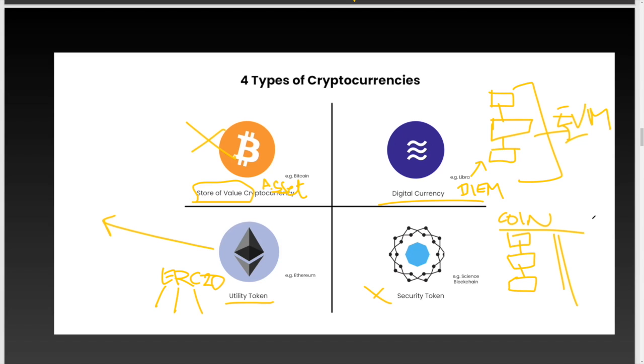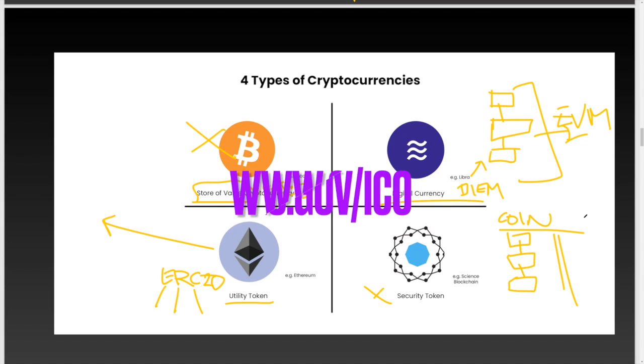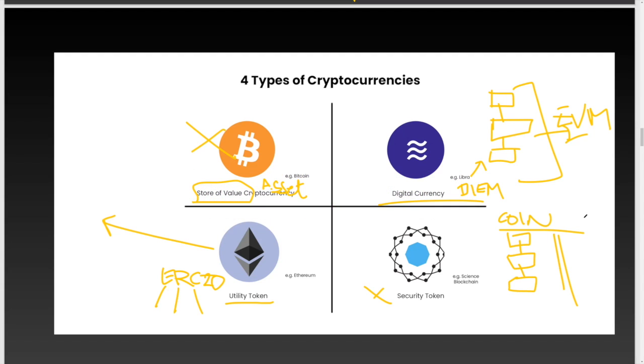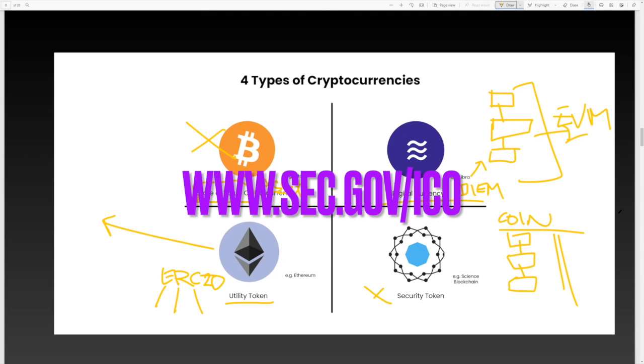Now, on the token itself, do we have to register with the SEC or either one of these? Only when you put it on the exchange for trading. Even while doing an ICO, we have to register with the SEC. Okay. It's just like issuing shares in a company.